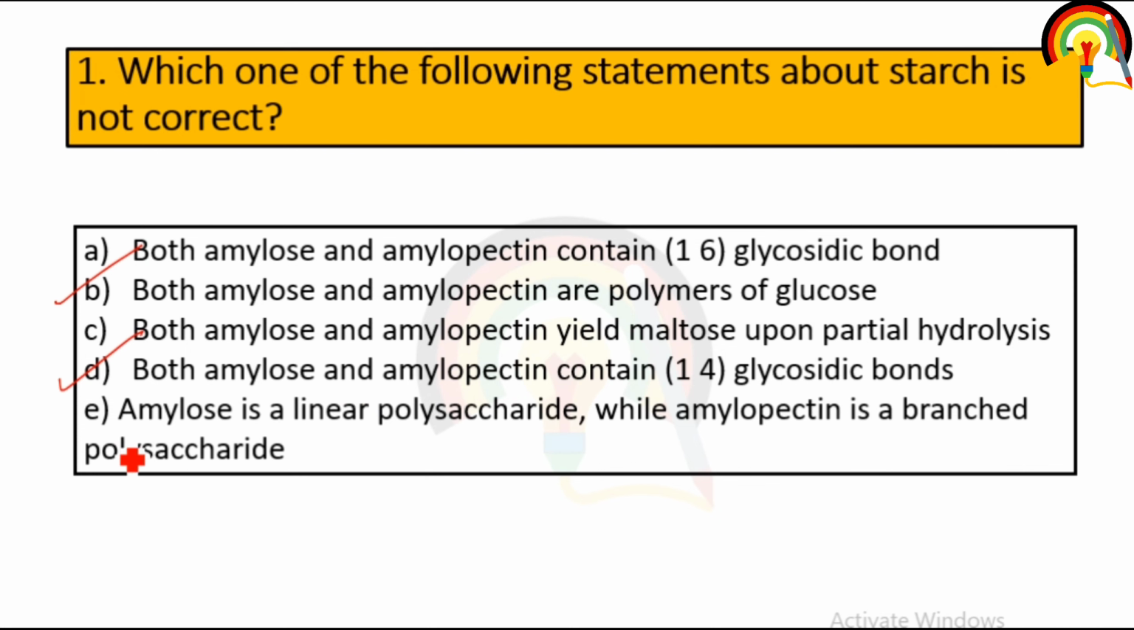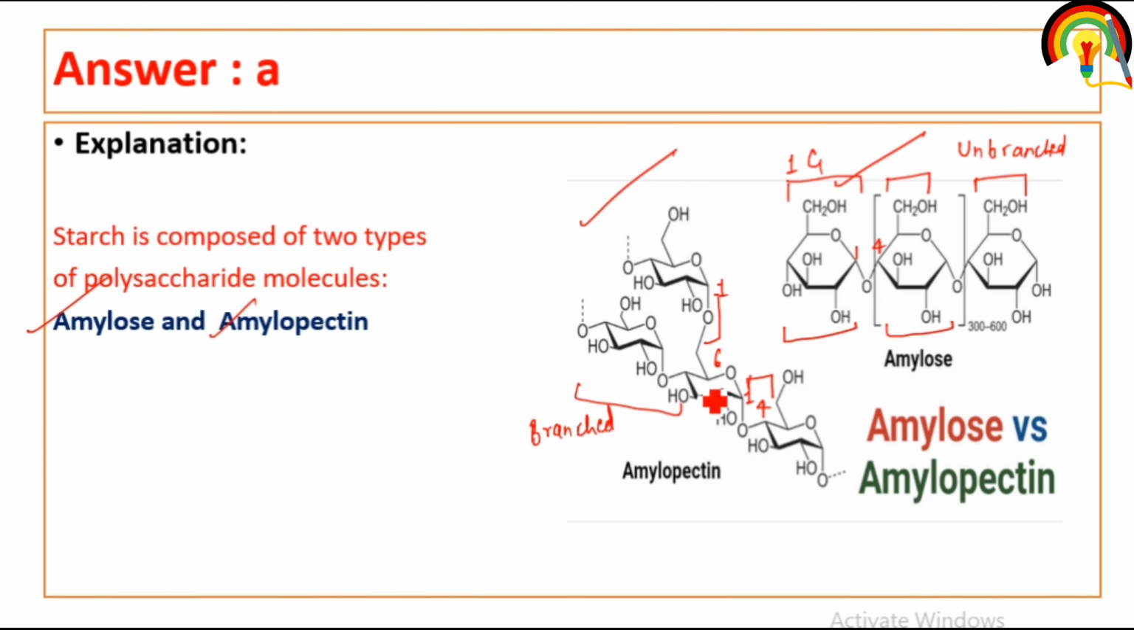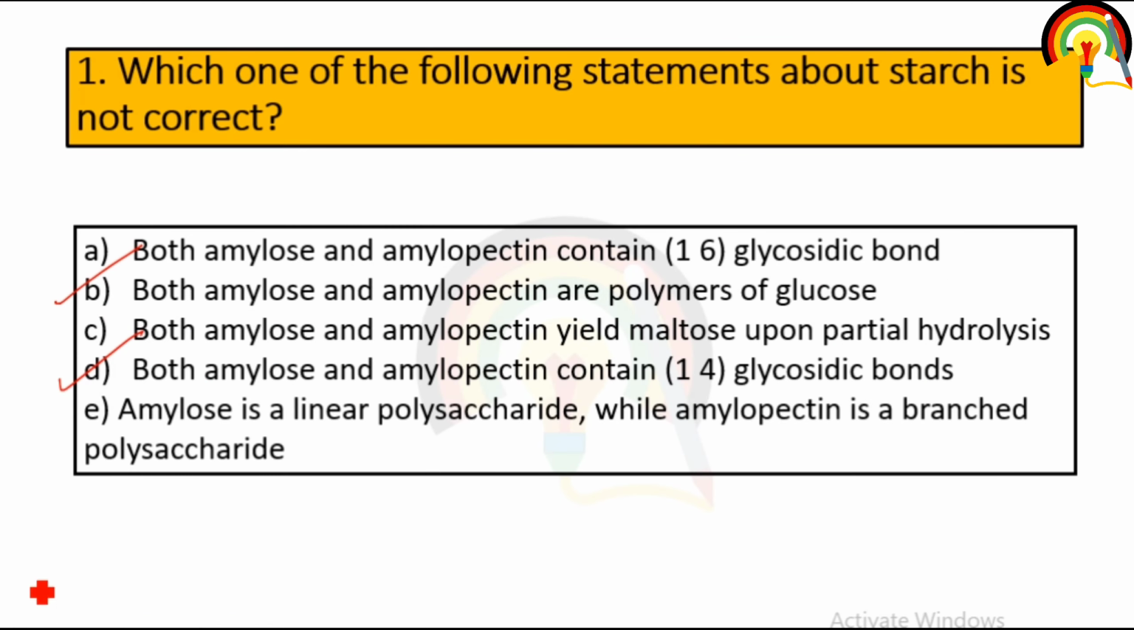Amylose is a linear polysaccharide and amylopectin is branched. This is also correct, that amylose is linear and amylopectin is branched. But the first statement, which states that amylose and amylopectin both contain 1,6-glycosidic bond, is wrong, because amylose only contains 1,4-glycosidic bond and amylopectin contains 1,4 as well as 1,6-glycosidic bond. So amylose does not contain 1,6-glycosidic bond. That's why the first statement is incorrect. So the answer to this question is A.